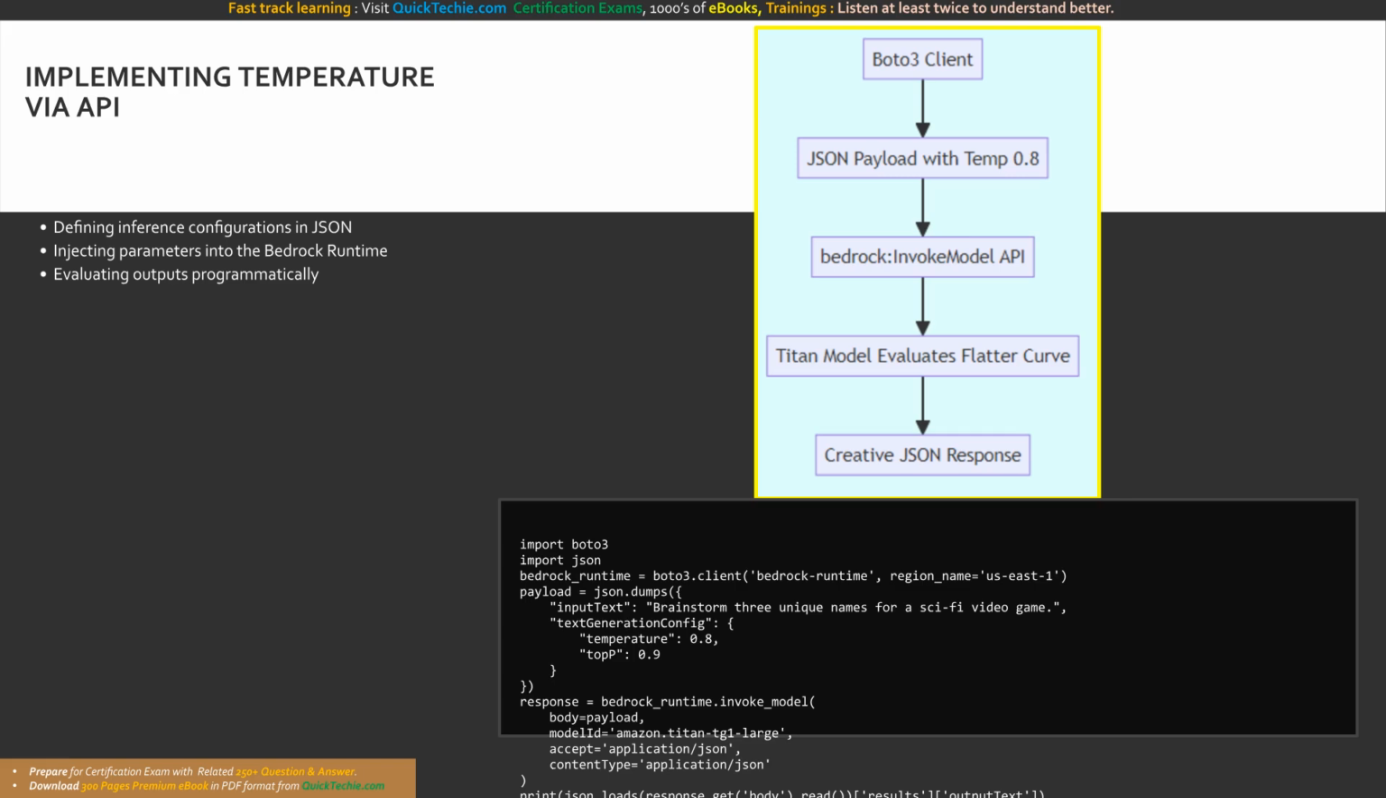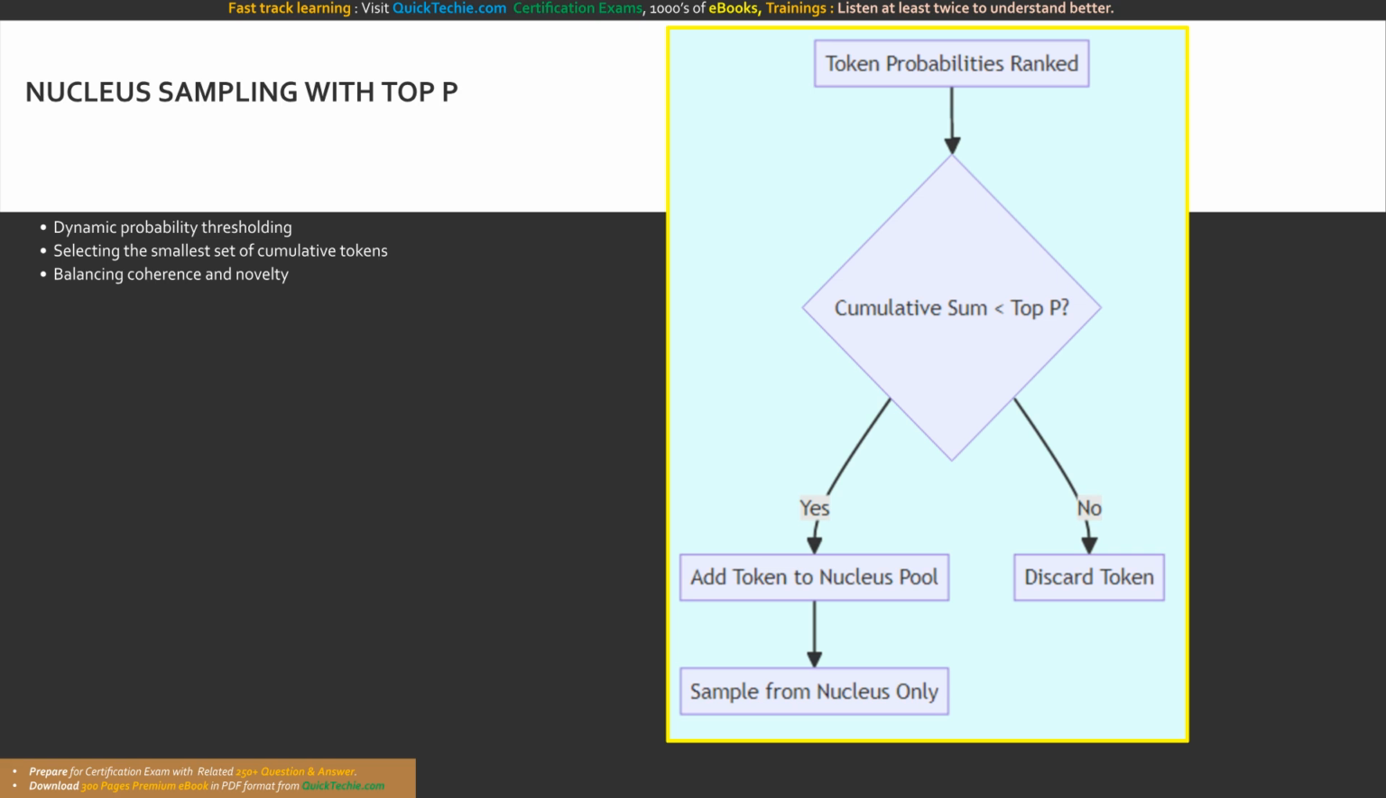This logic traces our Python execution. The Boto3 client packages the high-temperature JSON payload, transmits it via the InvokeModel API, forcing Titan to evaluate a flatter mathematical curve to return highly creative text. While temperature flattens the curve, it does not mathematically eliminate the worst options. That is where our next control comes into play.